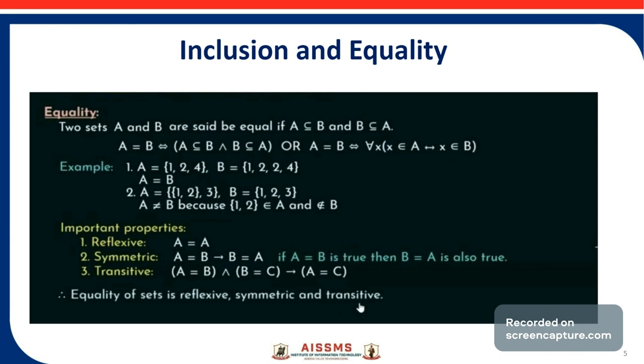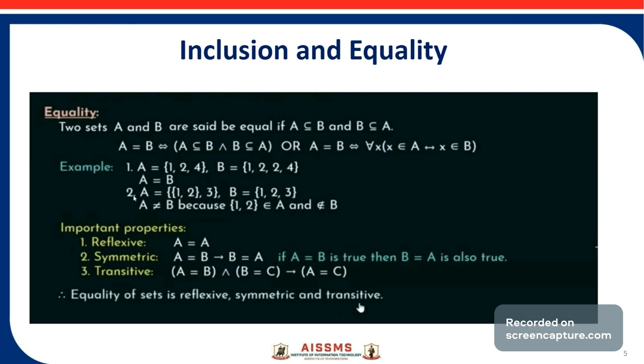Consider one example. Set A contains three elements 1, 2, 4. Set B contains four elements 1, 2, 2, 4. Now, see here set A is exactly equal to set B because elements present in set A are 1, 2 and 4 and elements present in set B are 1, 2, 2, 4. That means the elements present in sets A and B are the same. So we can say the two sets are equal.